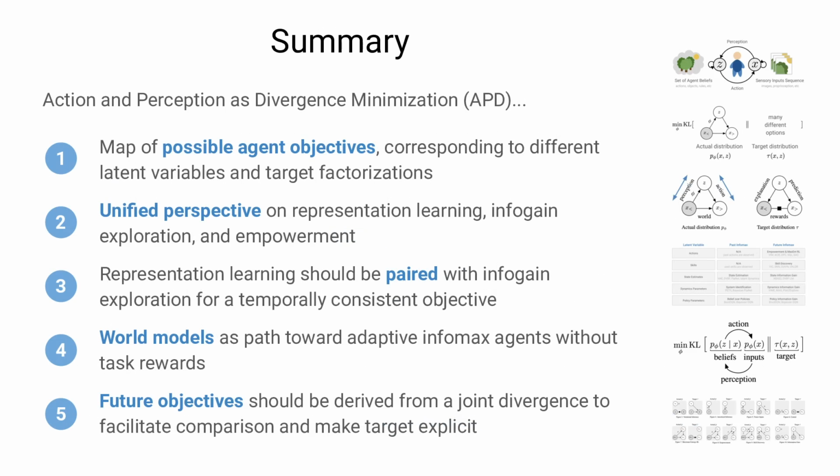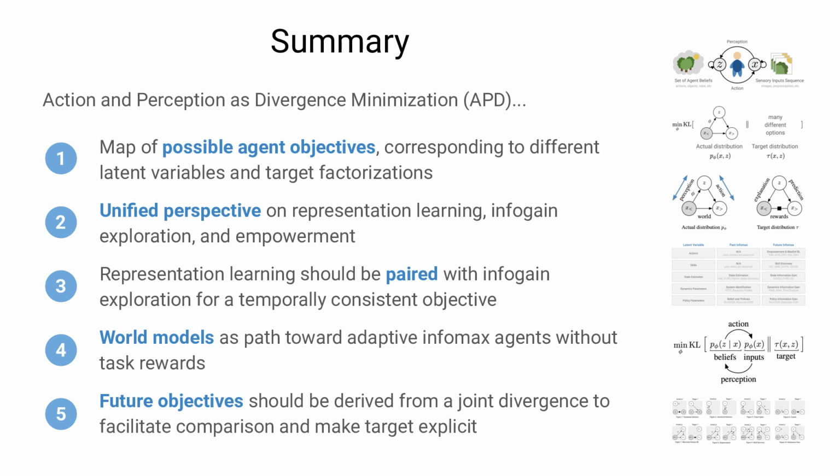In summary, action and perception as divergence minimization maps the space of possible agent objectives, which correspond to different latent variables, target factorizations, and divergence measures. It offers a unified perspective on representation learning, information gain exploration, and empowerment. And it shows that representation learning should be paired with information gain exploration to have a temporally consistent objective function. It further suggests world models as a path towards adaptive information maximizing agents while making task rewards optional.